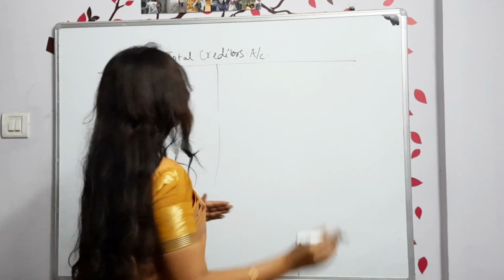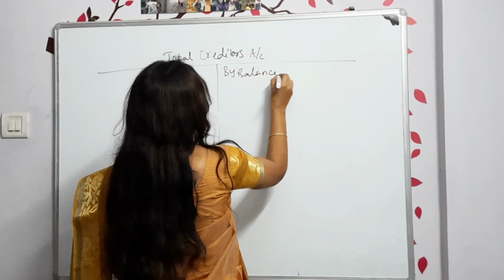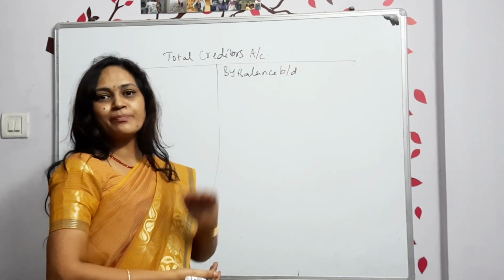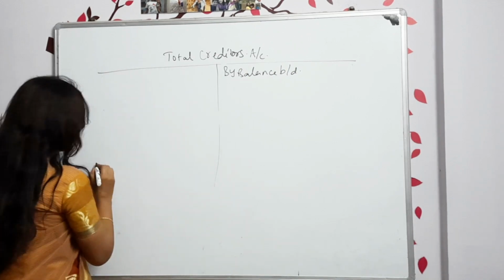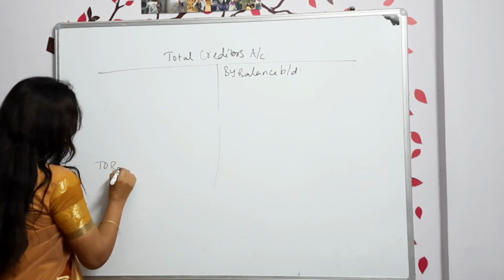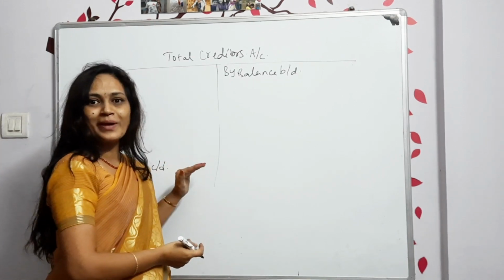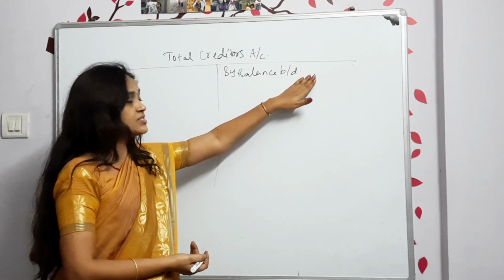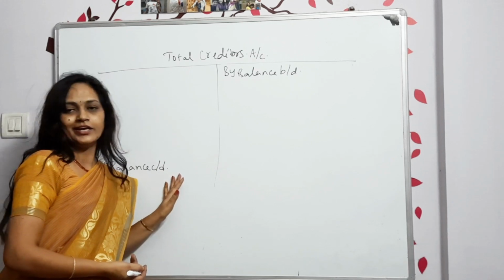On the credit side we start with by balance brought down, and the closing balance will be to balance carried on. Here, to balance carried on and by balance brought down. This is the opening balance at the year starting and this is the closing balance at the year ending.